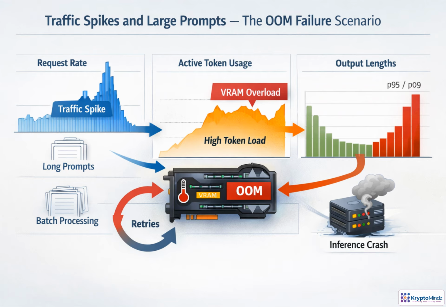This is the pattern that makes GPU OOM feel random. Request volume rises, but the real danger is active tokens. Long prompts, long generations, and batching can expand KV cache at the same time. The crash may happen when request count is only moderately high, but token load is extreme. Once a worker times out or restarts, clients retry, adding more work to an already overloaded system. Averages will not reveal this. Watch P95 and P99 prompt length, output length, queue depth, and memory headroom.